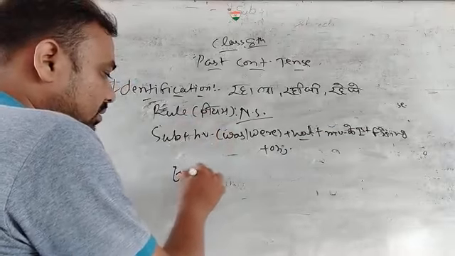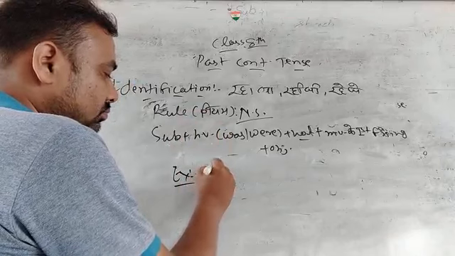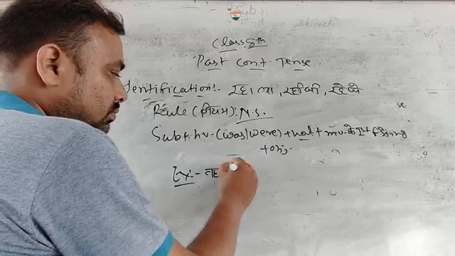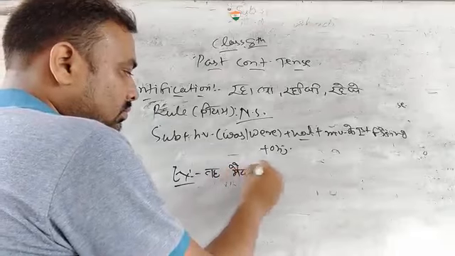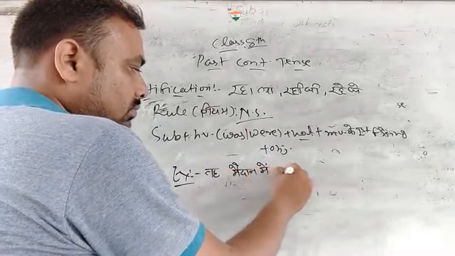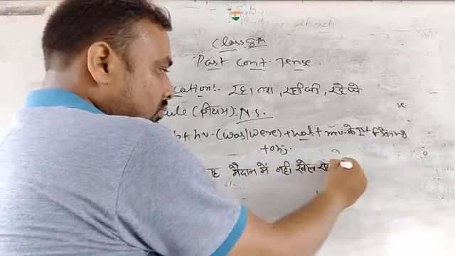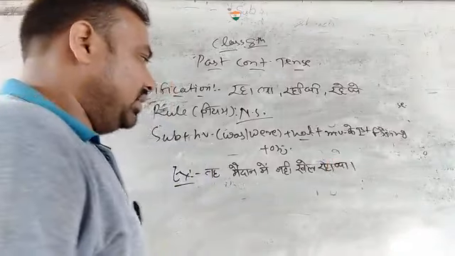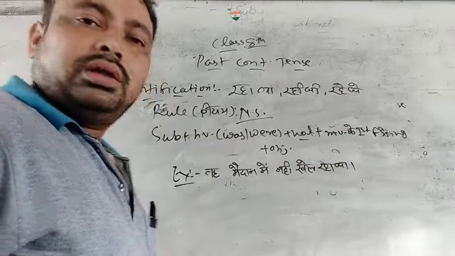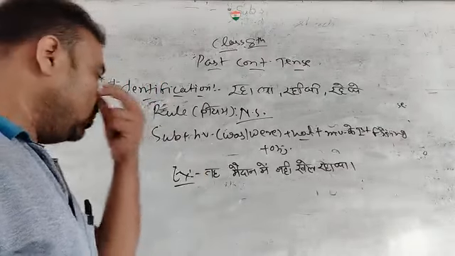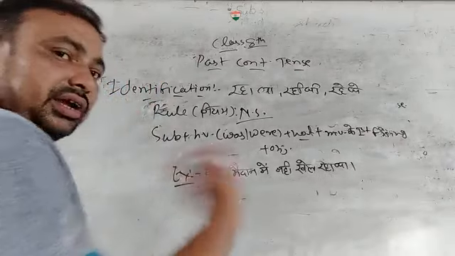Now we have an example. Here we have an example in Hindi. Now we shall translate from Hindi to English. Okay. तो वह मैदान में नहीं खेल रहा था. It is a negative sentence.